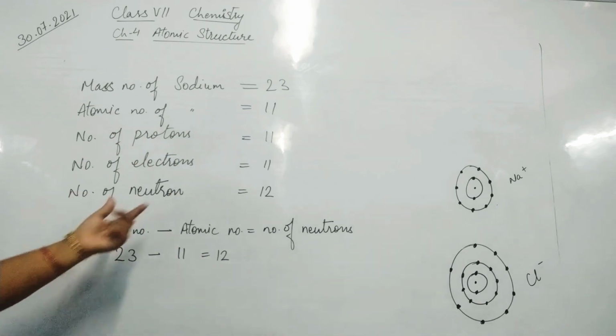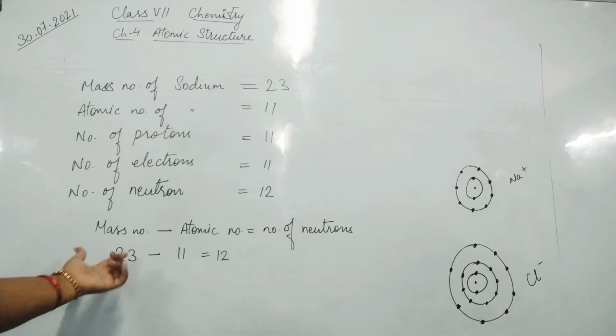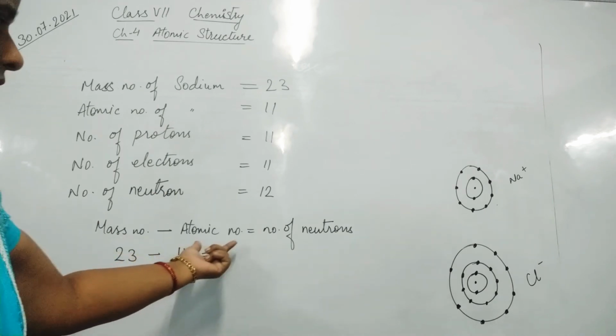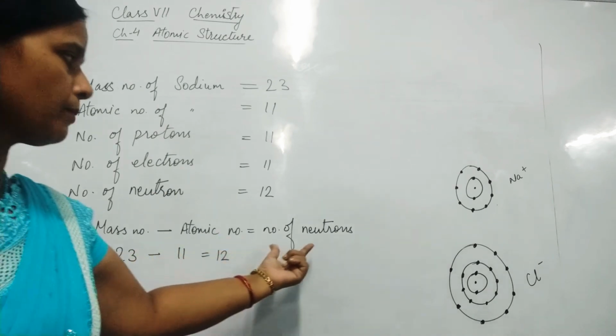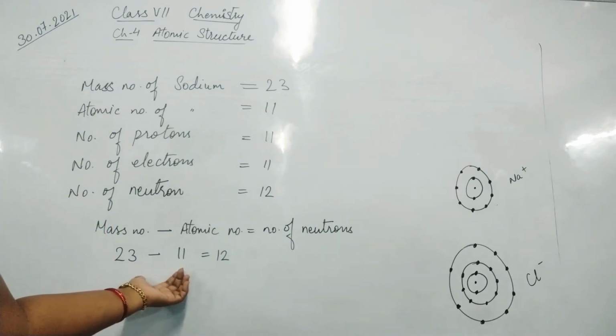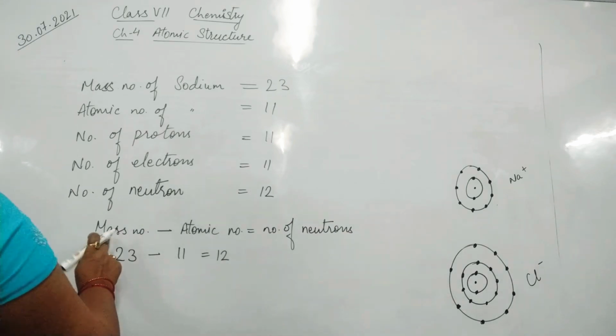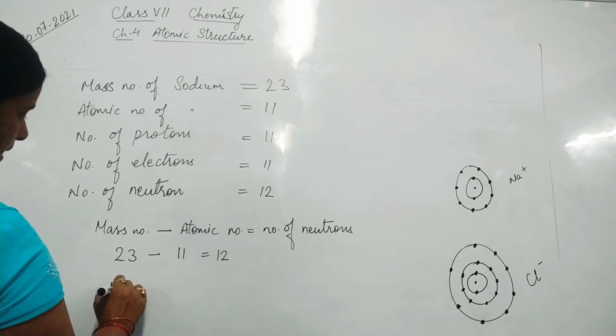Now when we have to find out the number of neutrons, we have learned the formula: mass number minus atomic number equals number of neutrons. So we subtract 23 minus 11 and we get the answer 12. Now how can we calculate mass number?